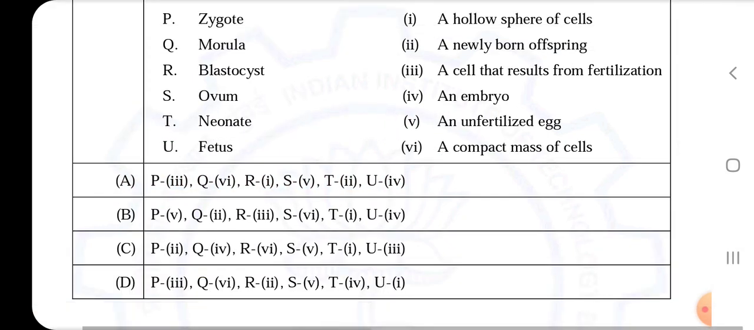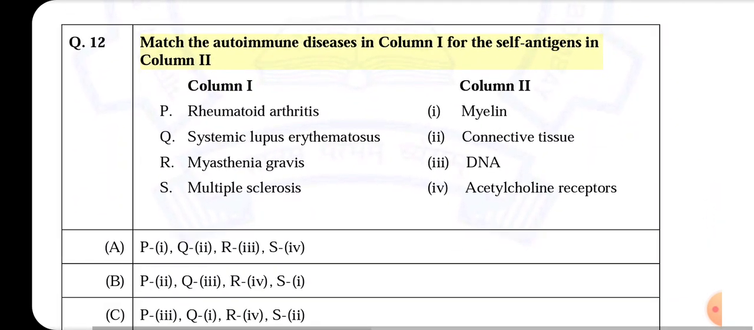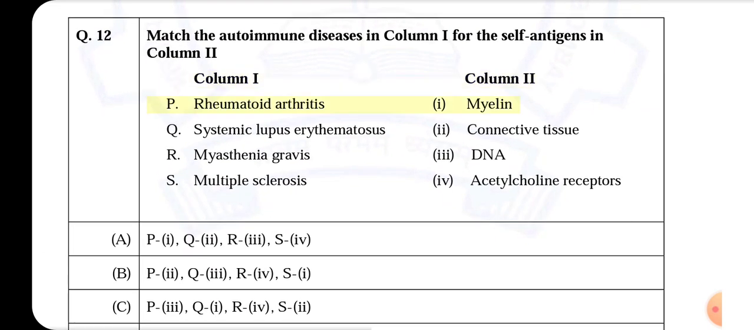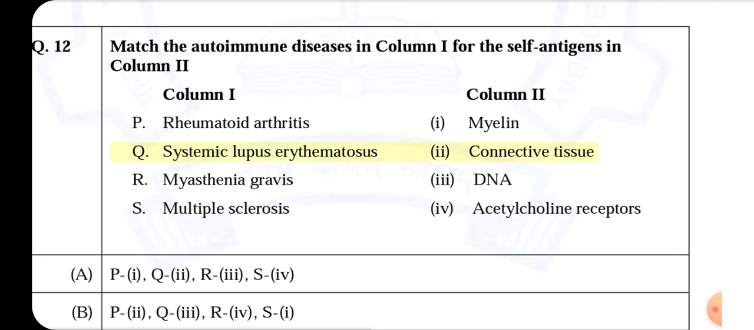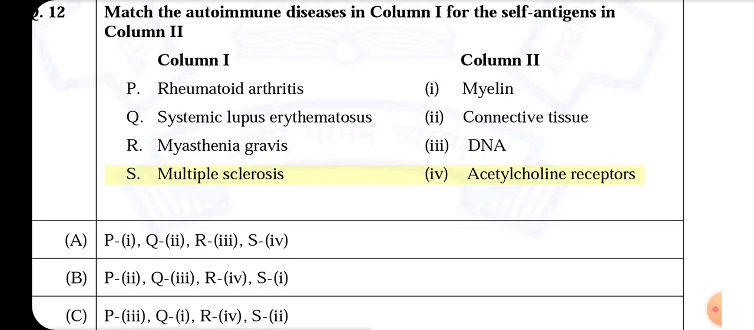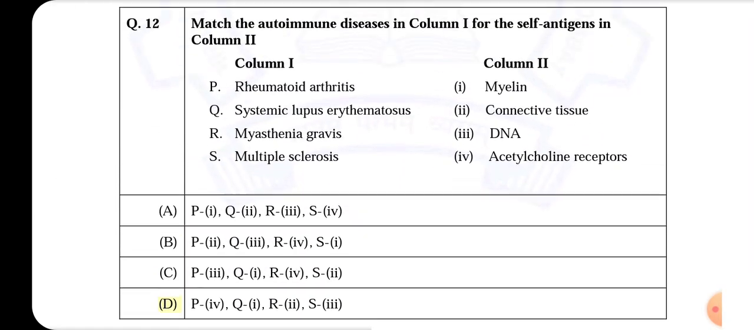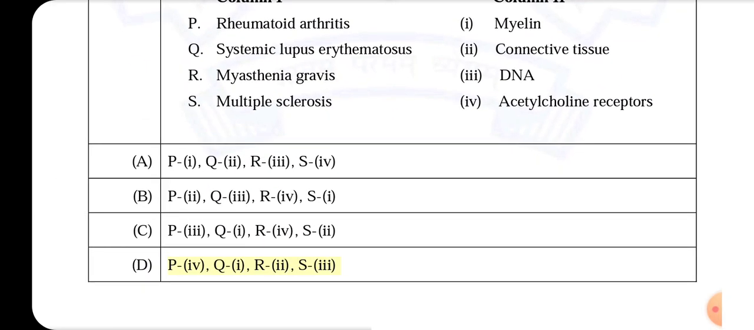Q.12. Match the autoimmune diseases in column I with the self-antigens in column II. P, rheumatoid arthritis, I, myelin. Q, systemic lupus erythematosus, II, connective tissue. R, myasthenia gravis, III, DNA. S, multiple sclerosis, IV, acetylcholine receptors. Options A, B, C and D give different combinations of these matches.